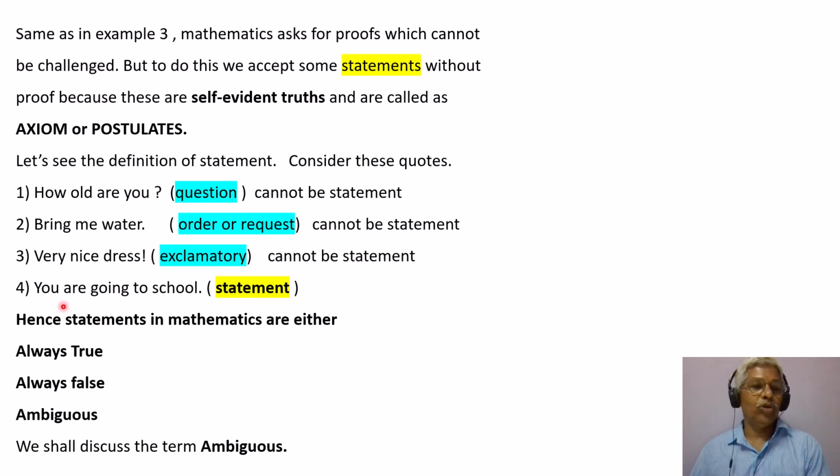But the fourth one, you are going to school, is a statement. Hence, statements in mathematics are either always true, always false, or ambiguous. We shall discuss the term ambiguous now. So this is the definition of statement.